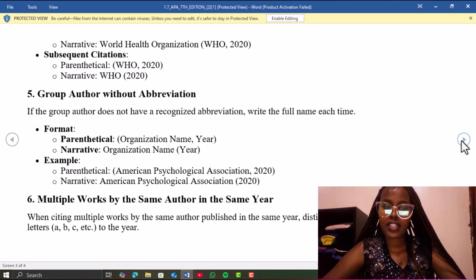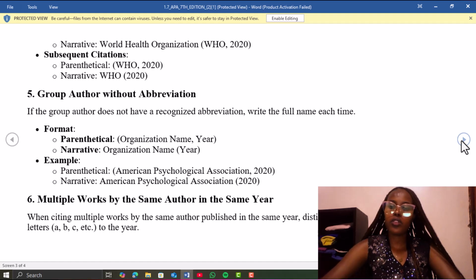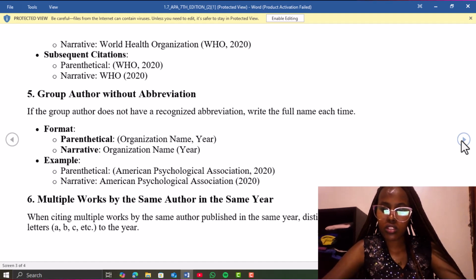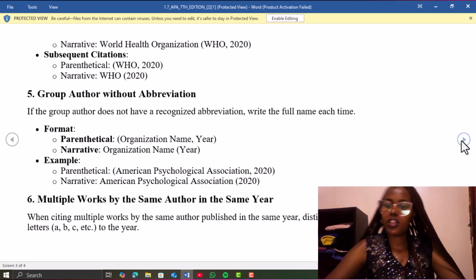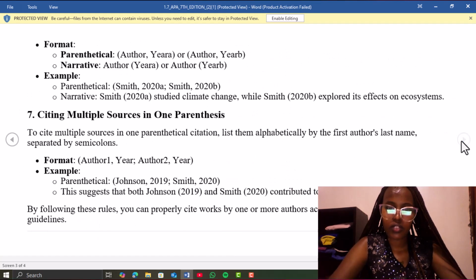Then if you're citing multiple works by the same author in the same year, you're supposed to distinguish them by adding lowercase letters, for example a, b, c, etc., to the year. This is how you're supposed to do it.